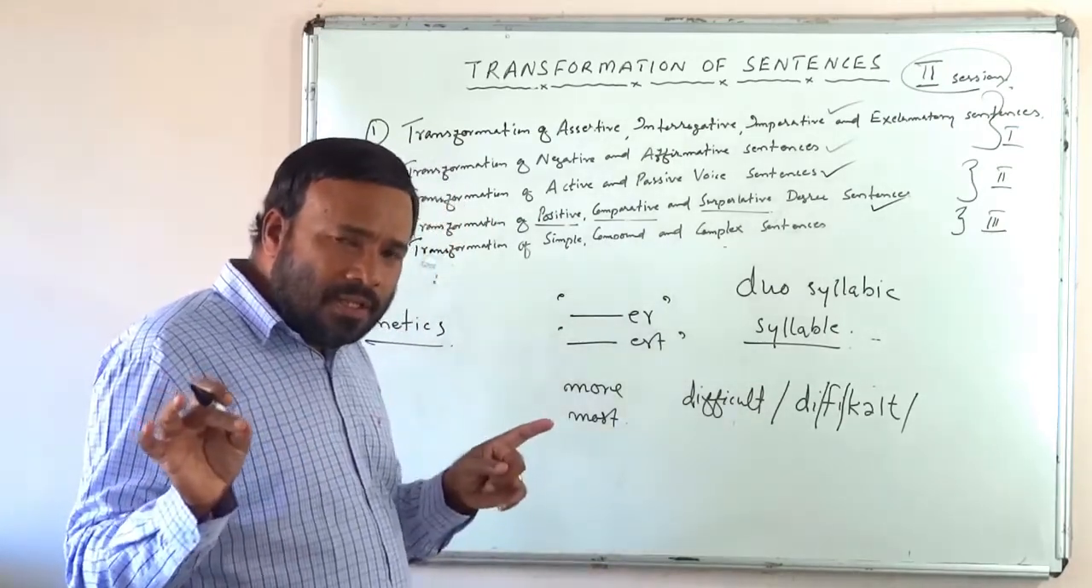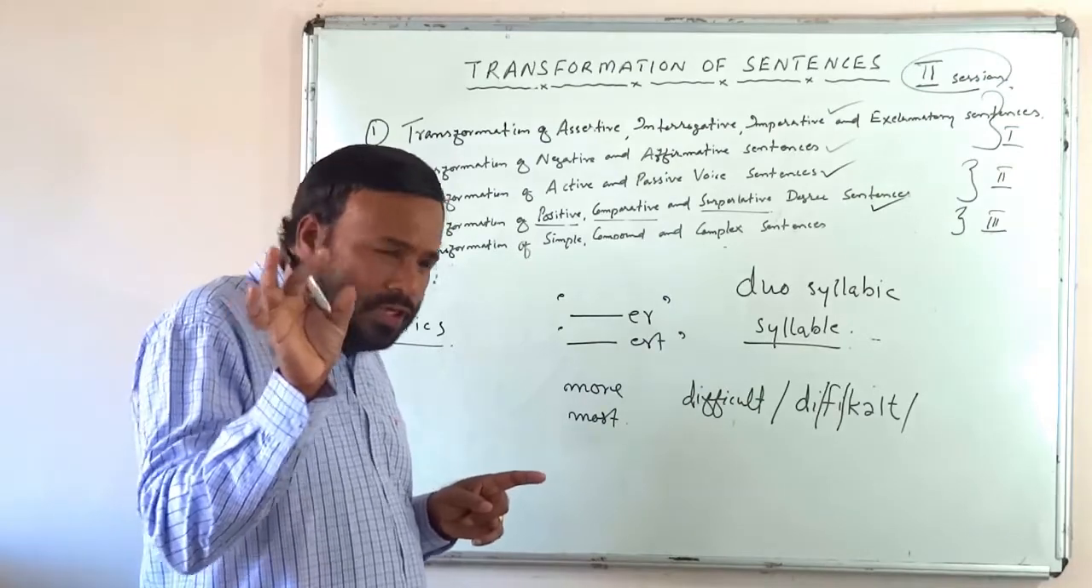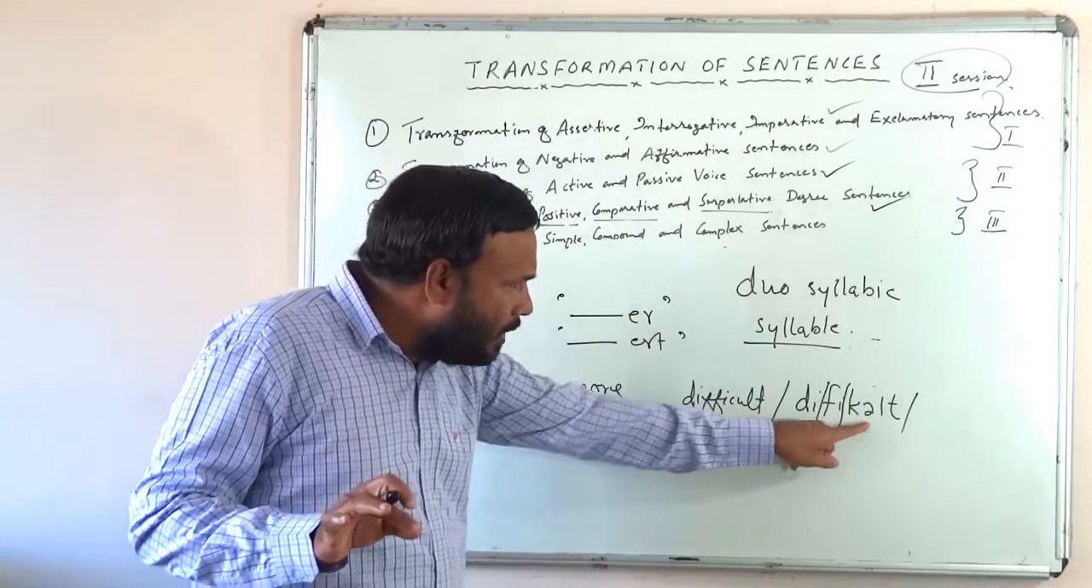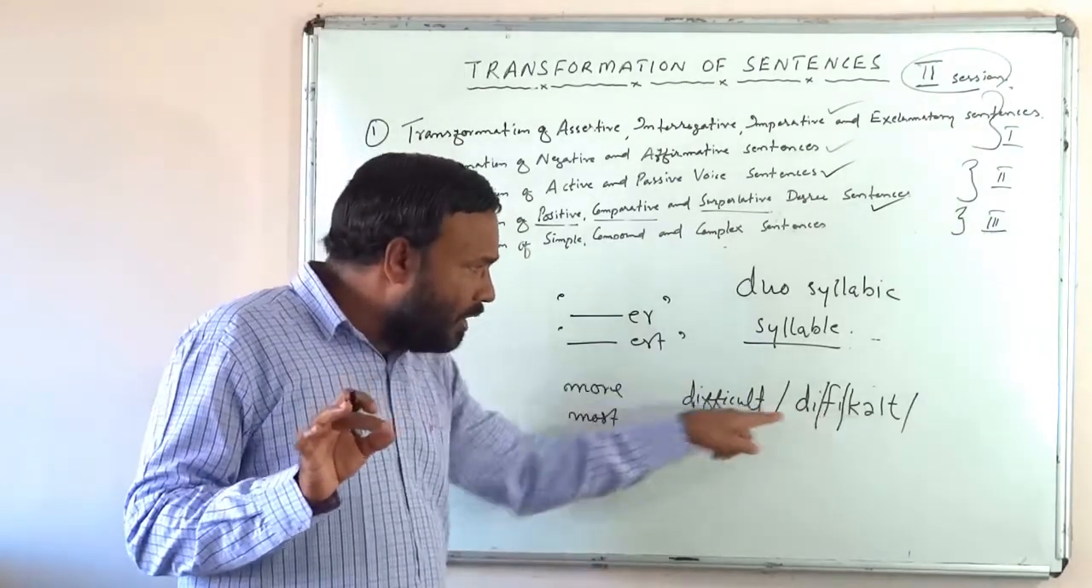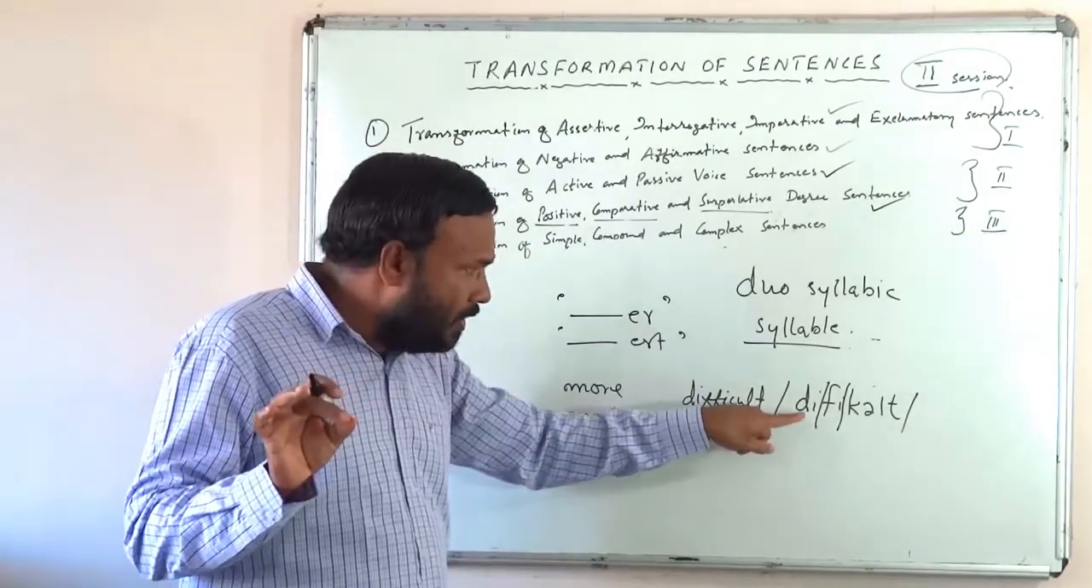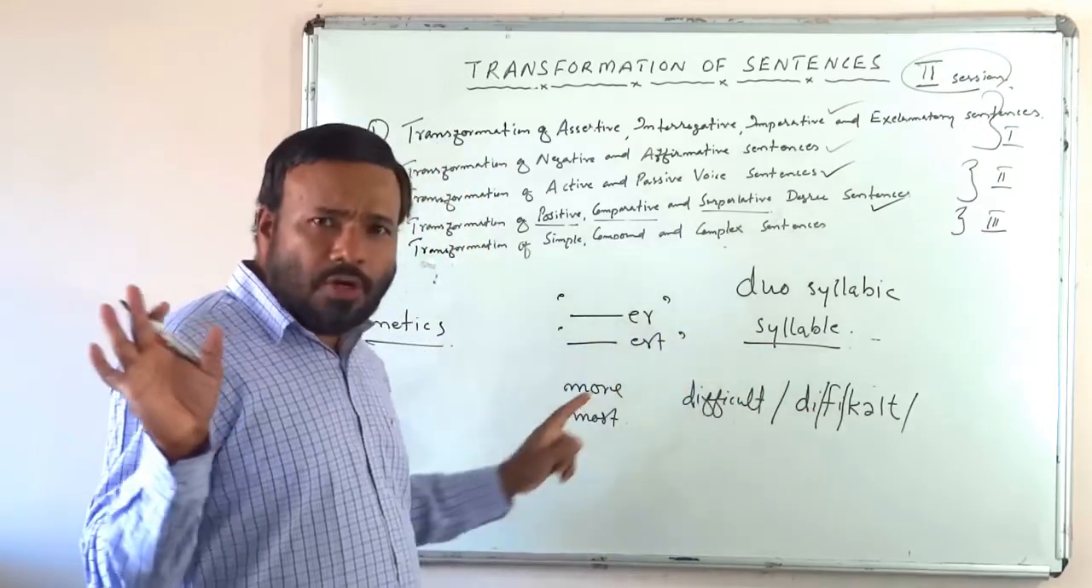A syllable is nothing but small sound units in a word. How many sound units are coming in this word? 3 sound units, isn't it? How many natural divisions of sounds are happening here? 3 natural divisions. Difficult. This is what is called a syllable, isn't it?